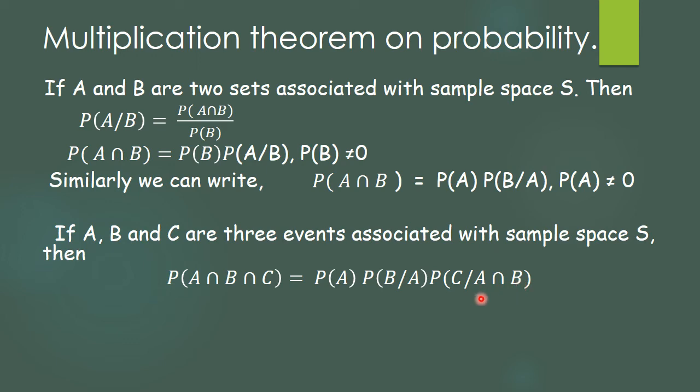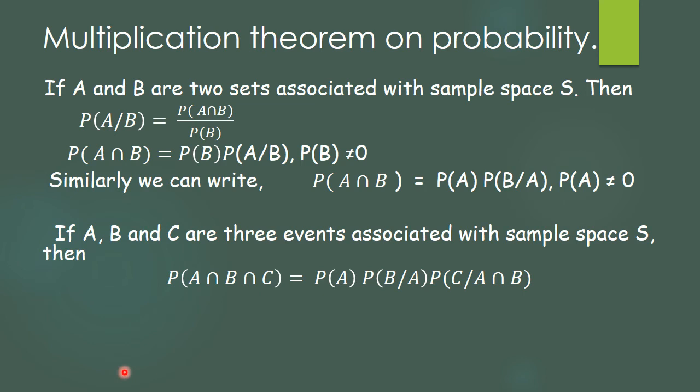Now what does it mean? P(A) multiplied by P(B) when A has already occurred, into the event C, such that A and B both have already occurred, and whenever we say both, it is an intersection, and so that is C given that A and B both have occurred.